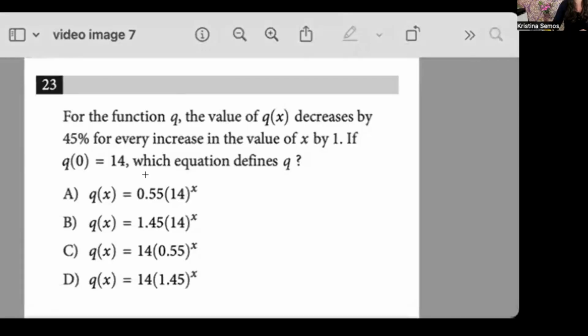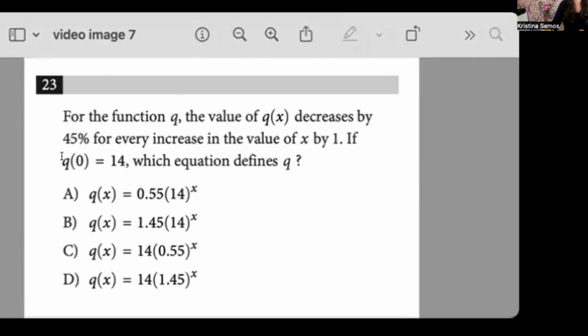So in this question, it says for the function q, the value of q of x decreases by 45% for every increase in the value of x by 1. So if it's increasing every year or decreasing every year by a certain percent, that is exponential growth or decay, right? So if q of 0 is 14, which equation defines q? So we have a couple things here.